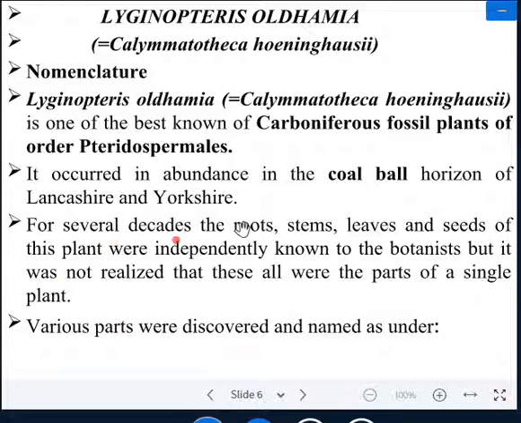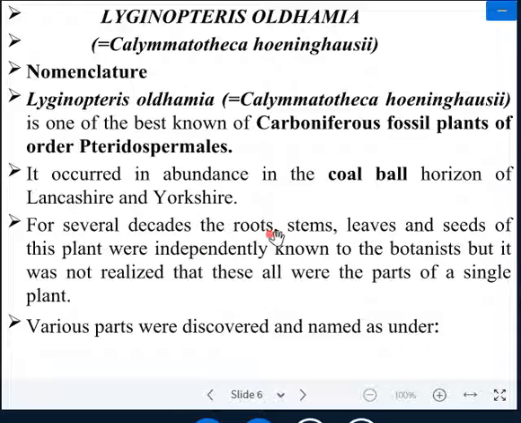For several decades, the root, stem, leaves, and the seed of this plant were independently known to the botanist, but it was not realized that these all were the part of a single plant. As you know very well, a fossil plant is not found in complete form. Fossil plant is always found in different parts.